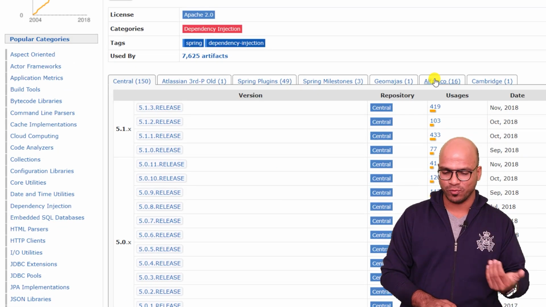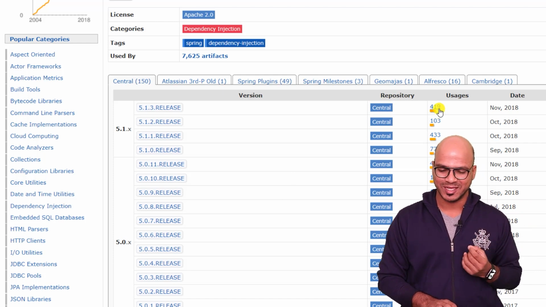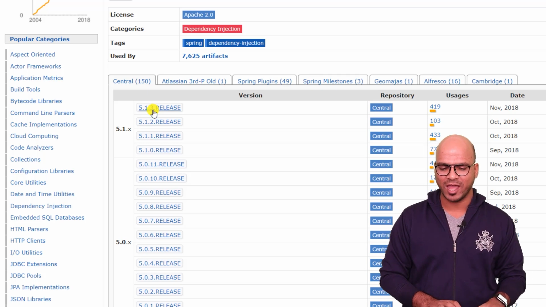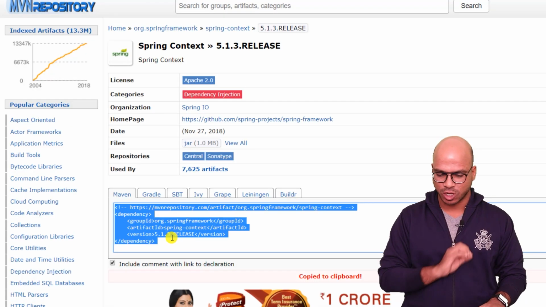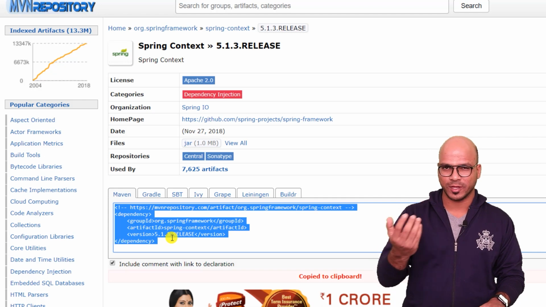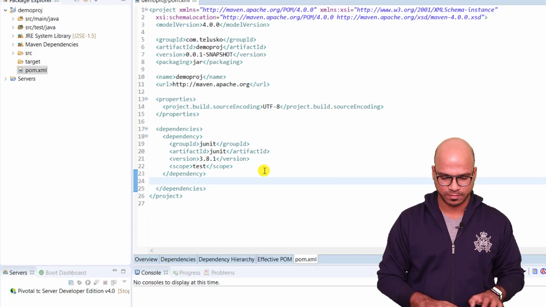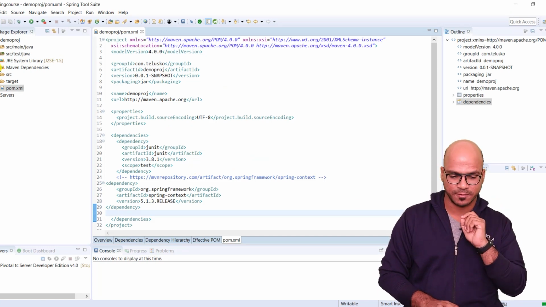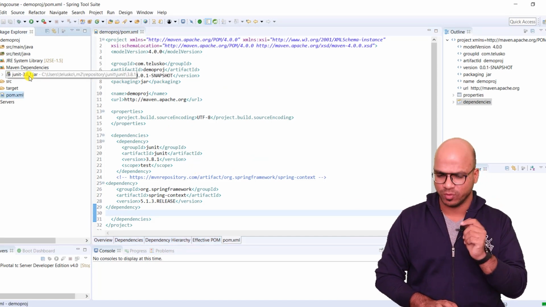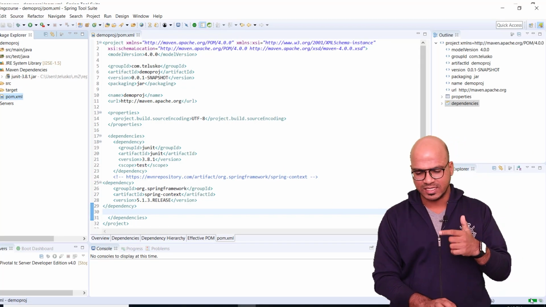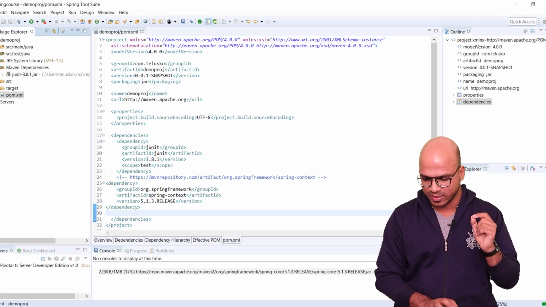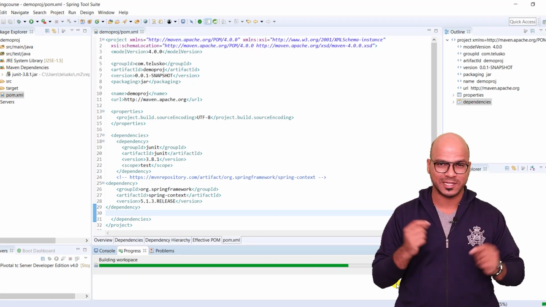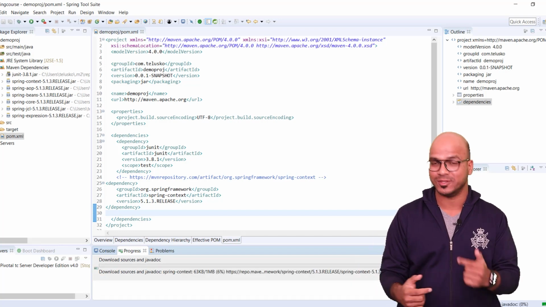My preferred version is always where you have maximum usage. So you can see we have a usage of 419, which looks stable. So let's go for 5.1.3. Let's copy this. In fact, when you click on that, it will automatically copy it. So just go back to your application and paste. You just have to specify that. And if you go to Maven dependencies now on the left hand side, you can see by default we have JUnit. But hold on, where is Spring? If you can see, it says building workspace. So if you click on that, it is downloading all the dependencies. Yes, it takes some time depending upon internet speed. Unfortunately, my internet speed is not that good today.